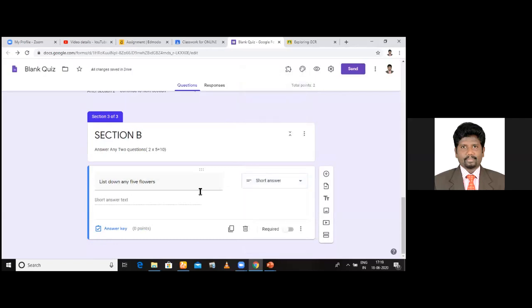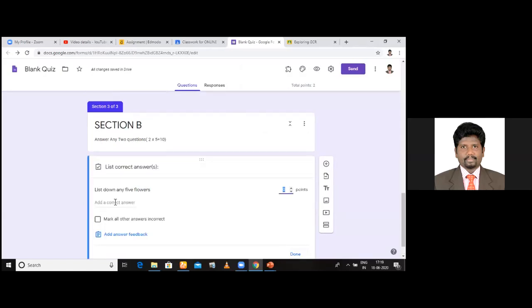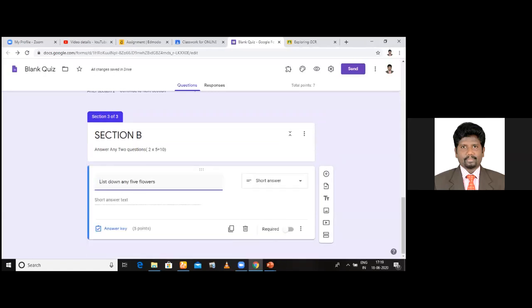Now go down and you will have option for answer key. Click that. If you want to give the answer key for the students, you can give. Otherwise, no need of answer key because this will not be evaluated by a computer. So you will have to evaluate. I'm just giving 5 marks. Click done. Okay. This question. Don't fix this compulsory because you have given choices. So it should be open. It should not be compulsory.